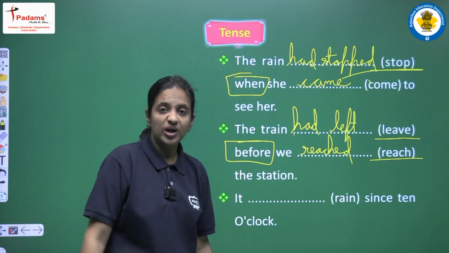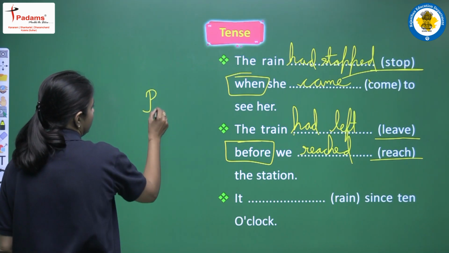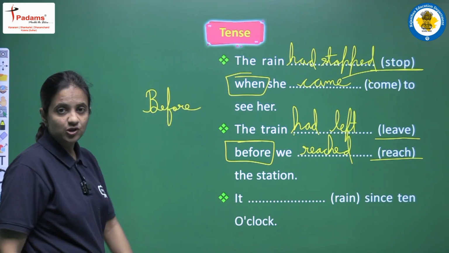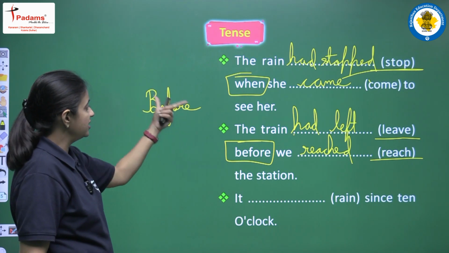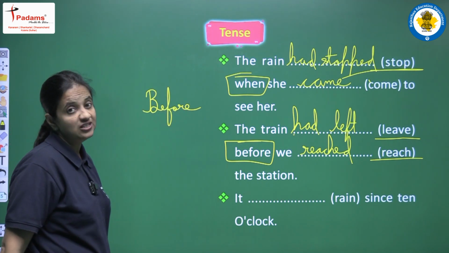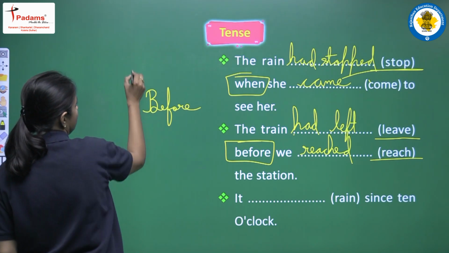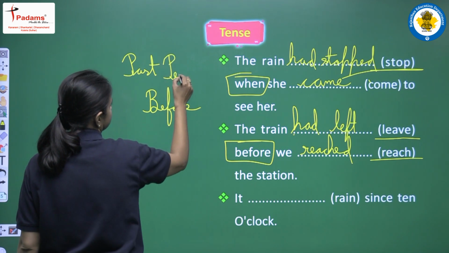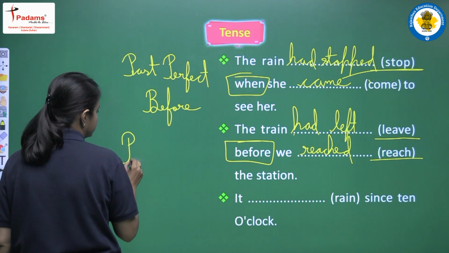So here one thing I want to tell you: if we are having "before" in a sentence and we are having two clauses, one clause is before this conjunction and the second clause is after this conjunction. So just learn this: in the first clause we will use past perfect, and after "before" we have to use past simple.